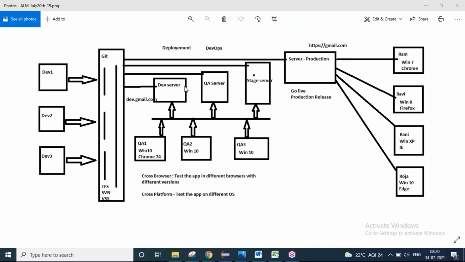Prior to that, we have to deploy, push, or shift the same code into a server which is before the production server. Meaning, before sending your car into the showroom, you test the car at your company premises.